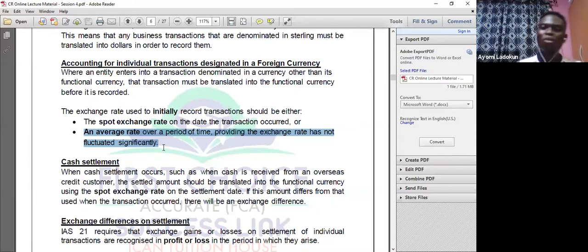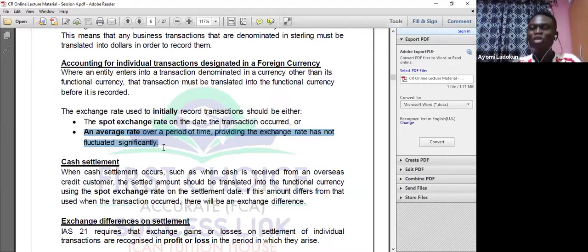Now when they pay, most likely they are going to pay in dollars, because it's a US firm. So what do you need to do? You need to convert that payment in dollars into naira using the spot exchange rate on the settlement date.